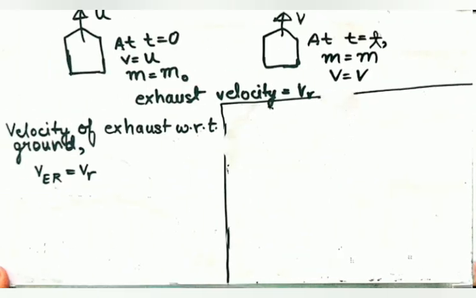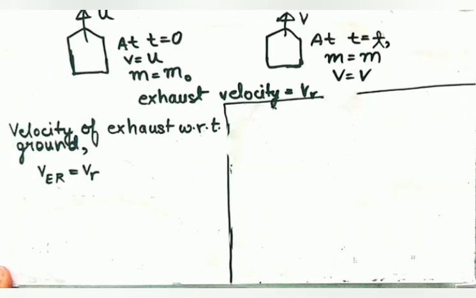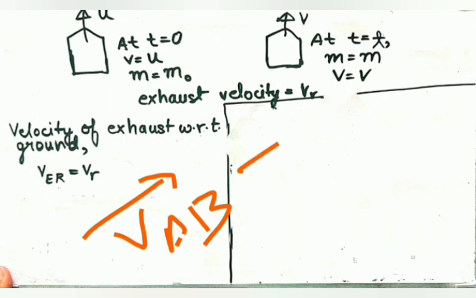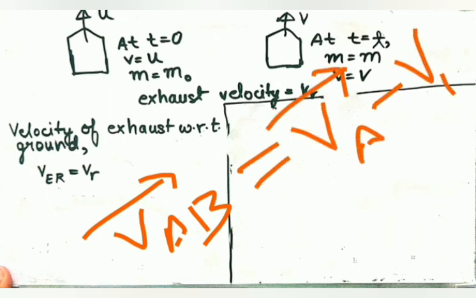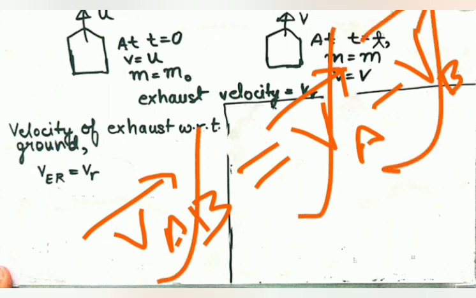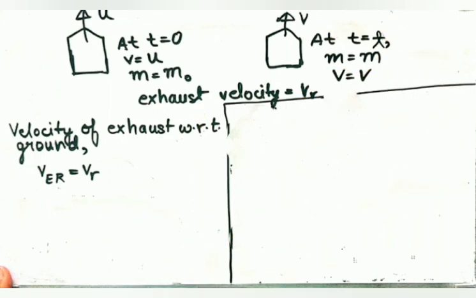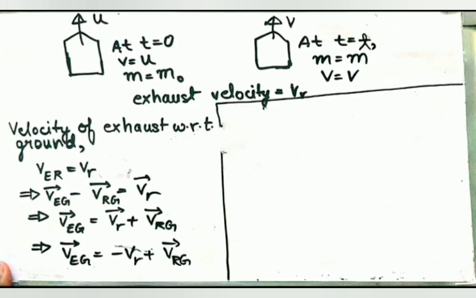So I would like to revise something, or just tell you something: the velocity of A with respect to B, you must be knowing this, is velocity of A minus velocity of B. Everything is a vector. I just want to recall things. Here I have done nothing but put whatever I told you in physics before.